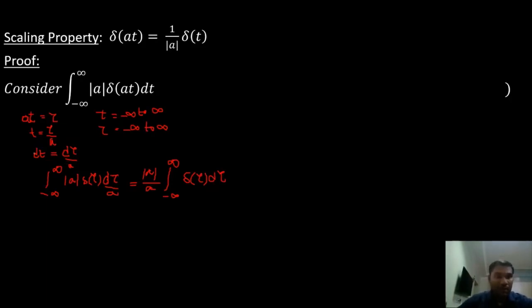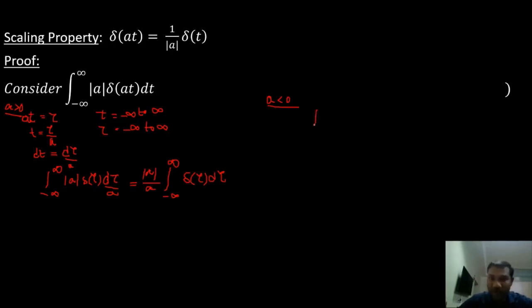Now this is all for a greater than 0. This is the first case, a is greater than 0. Now let me take a less than 0. This is the second case. What will happen if a is less than 0? The substitutions will be the same.